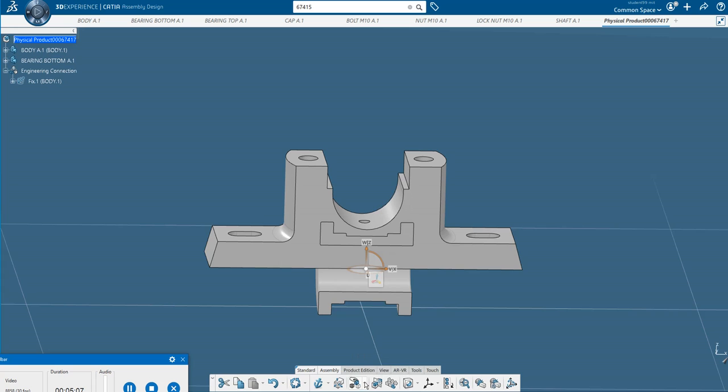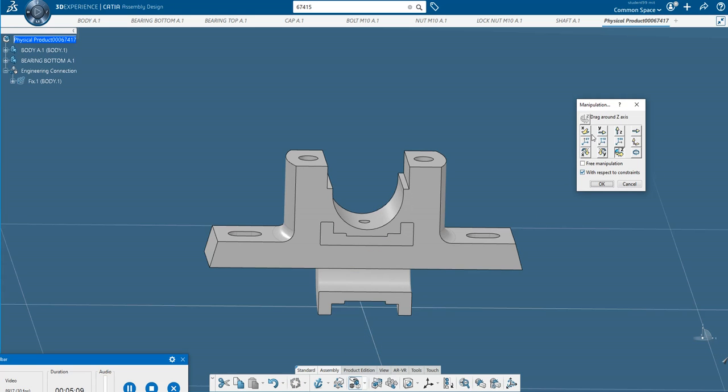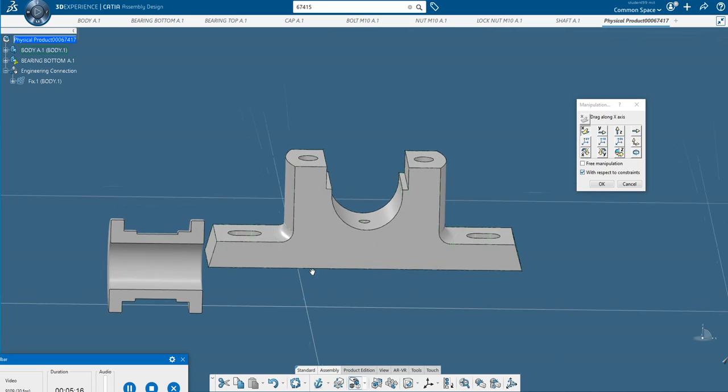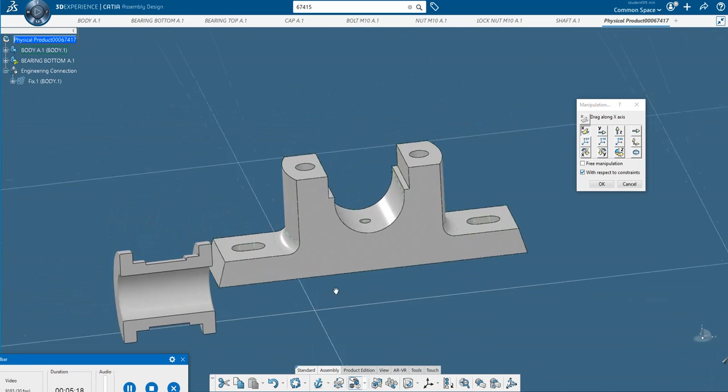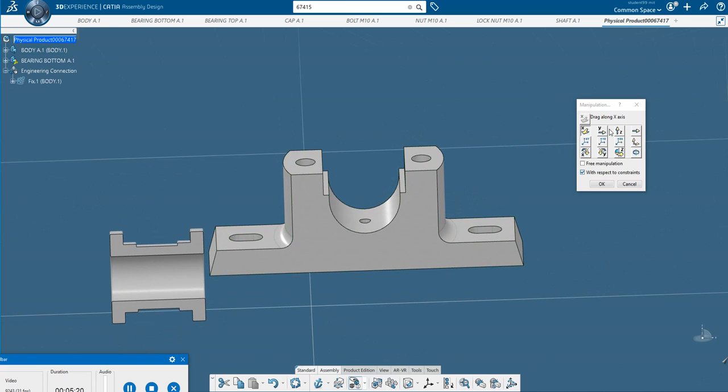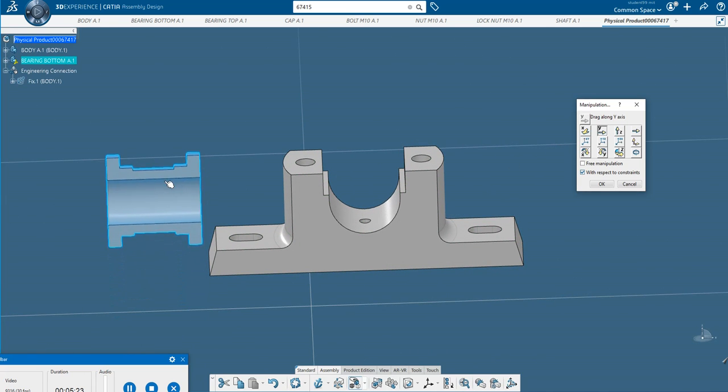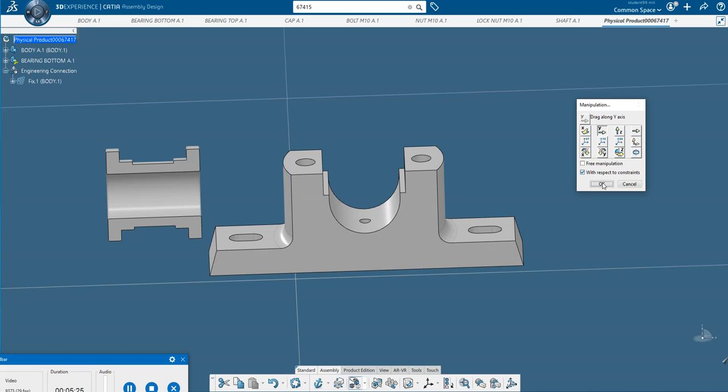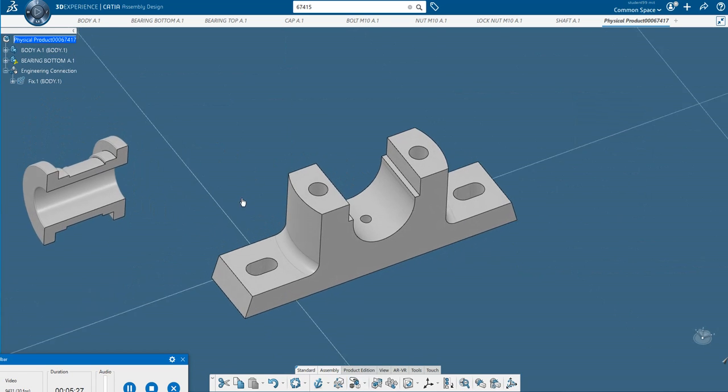So here I have manipulation. So just to move the object a bit away from this so that easily you can select the faces. So you can move even in y direction a little bit. So I'll keep it here. So this is the object.